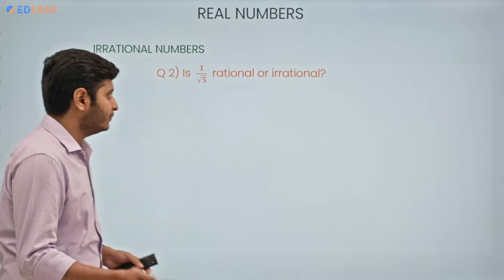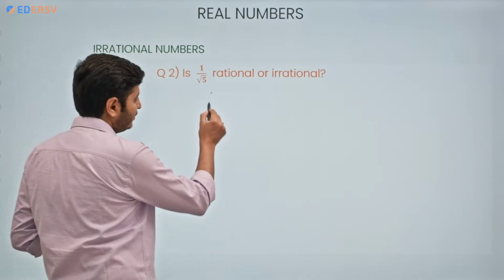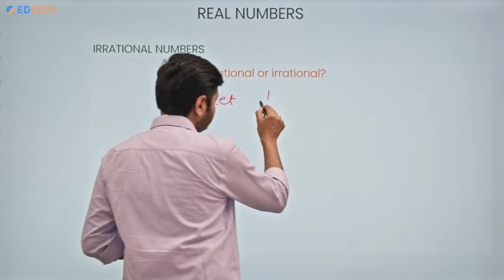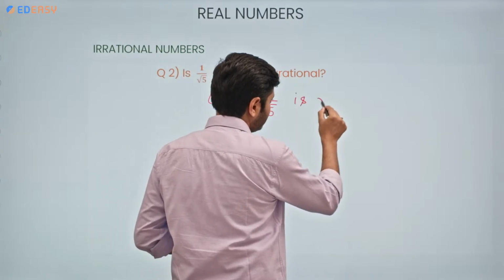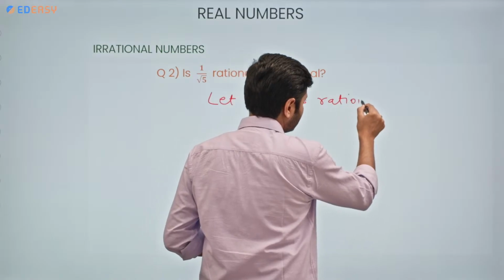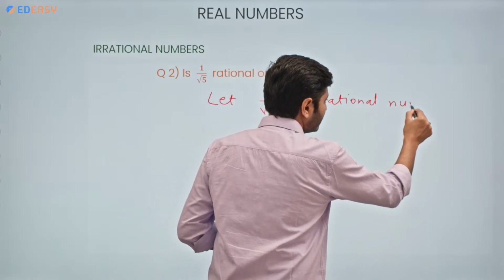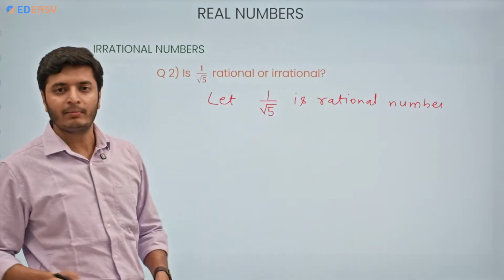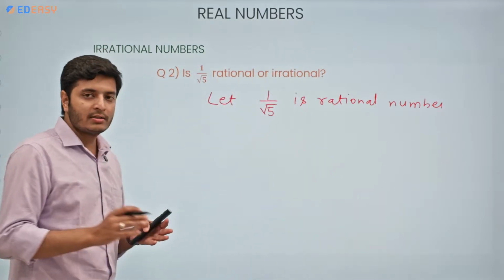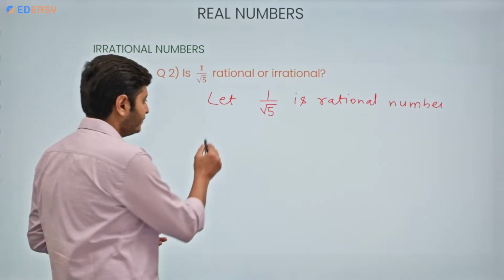So first we are going to consider that let 1 by root 5 is a rational number. If it is a rational number, then it must be having p by q form. So we are going to consider two integers a and b.